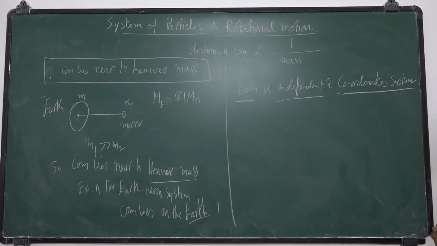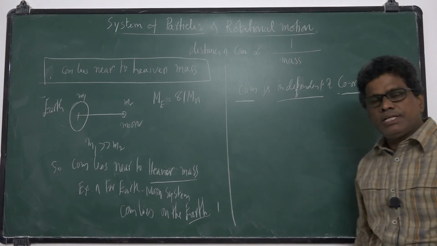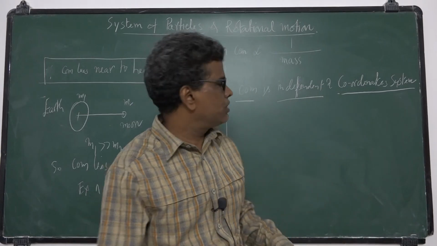That means it does not depend upon where we choose the origin. The origin we can choose depending upon our wish and convenience.